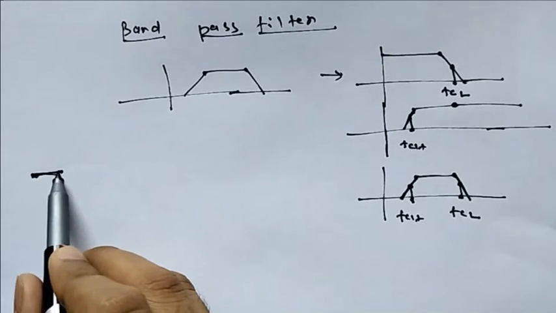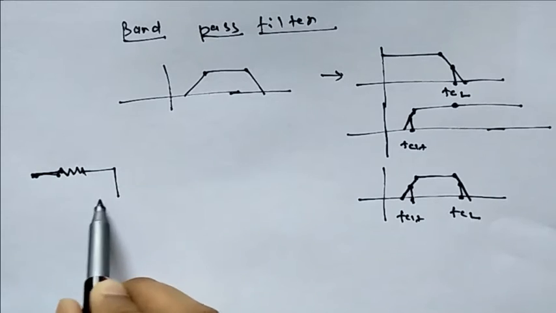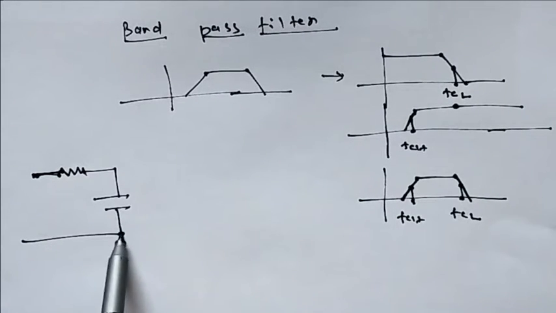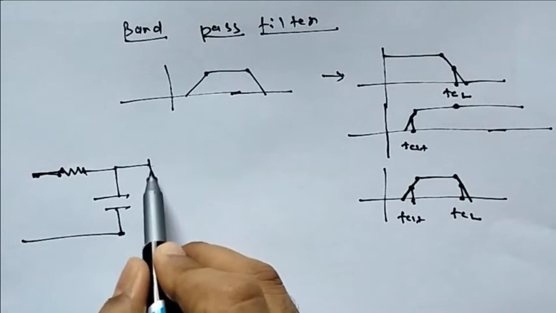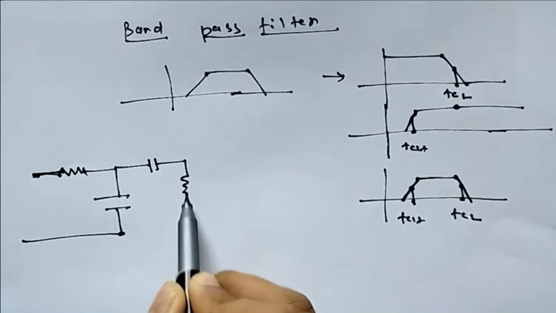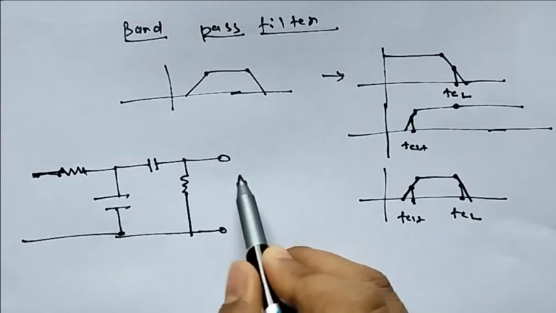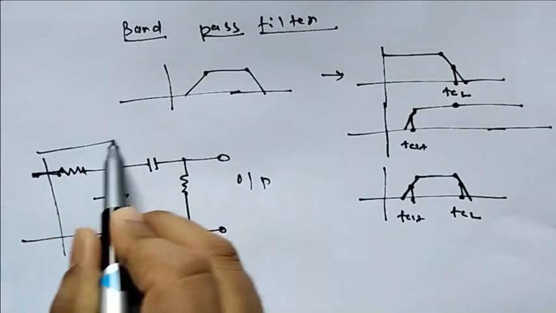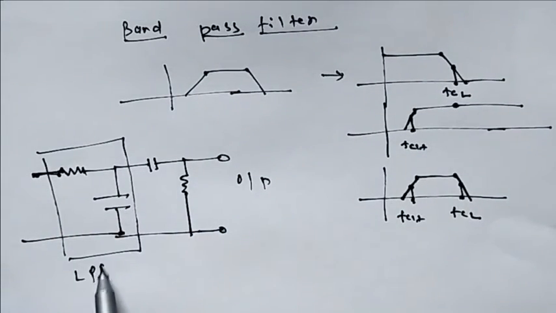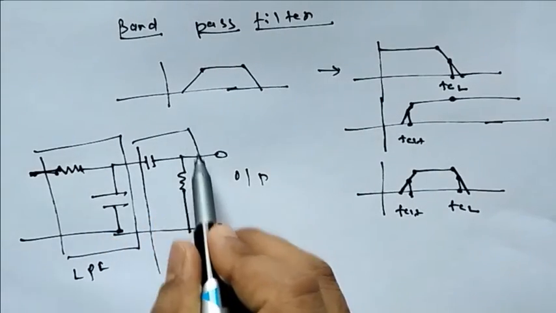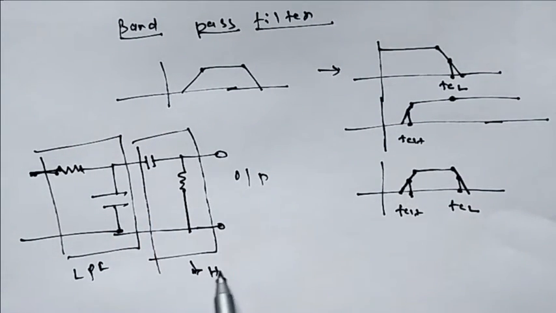Low pass filter was R and C. Now I am connecting in series the high pass. So this circuit is your low pass filter, and this is nothing but your high pass filter.